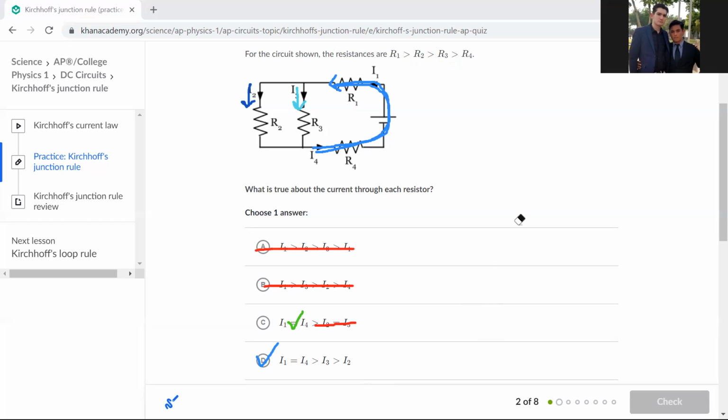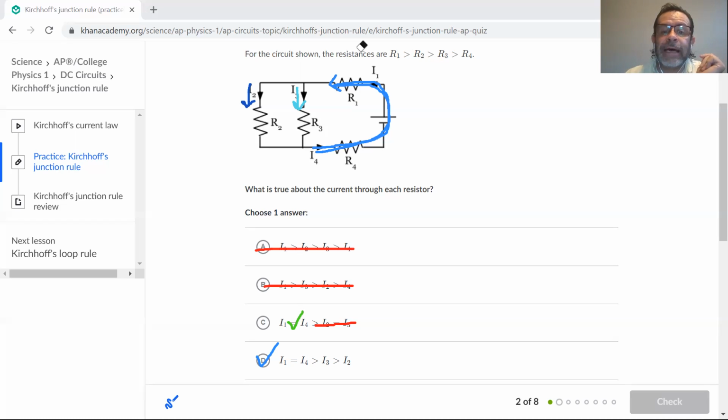R2. R2 is larger. Is that clear to everybody? It's stated here in the problem. R2 is larger than R3. If the resistance is larger, am I going to have more current or less current? Less current. Less current, correct, Omar. The larger the resistance, I'm resisting the flow of current. The larger the resistance, the smaller the current.